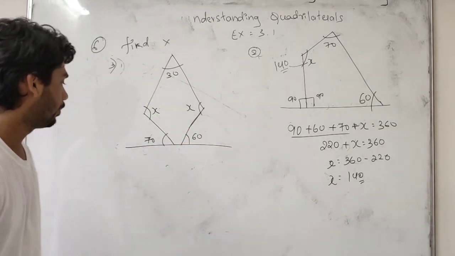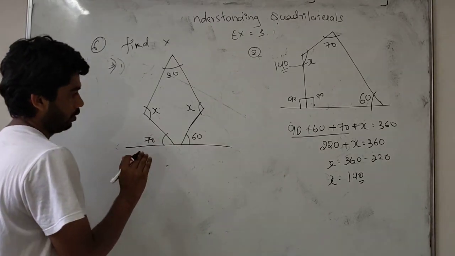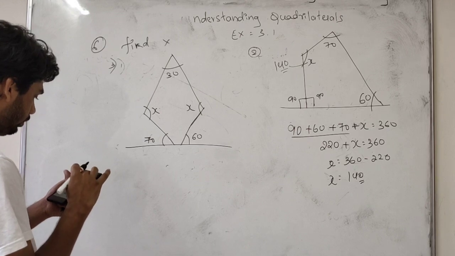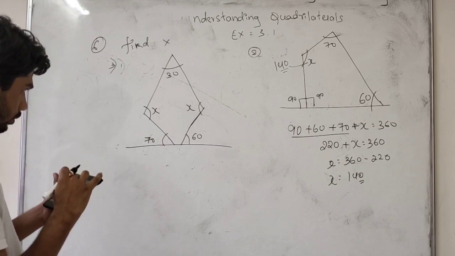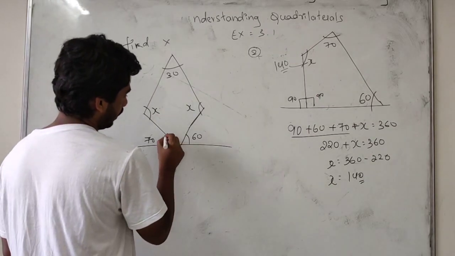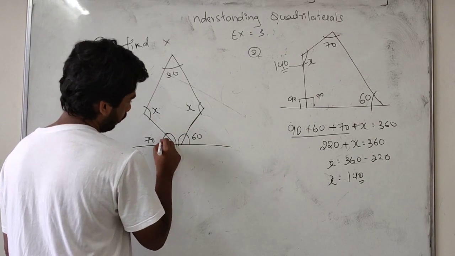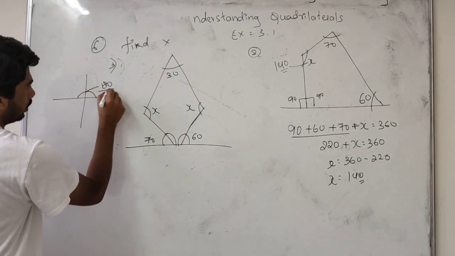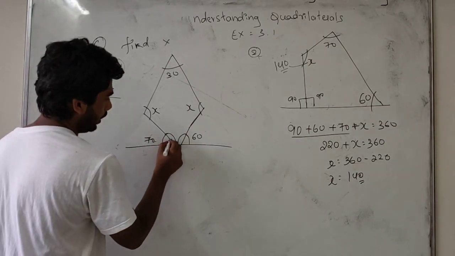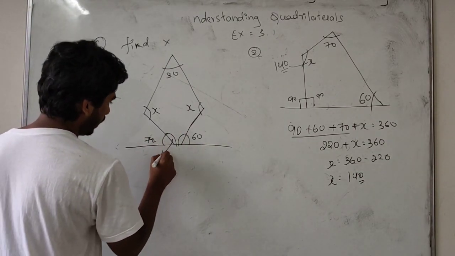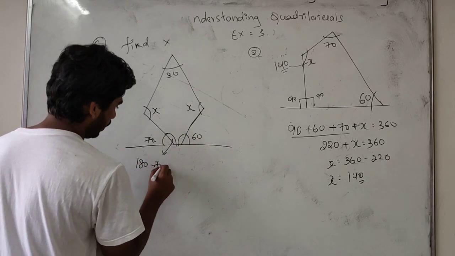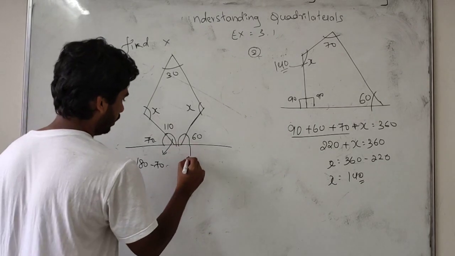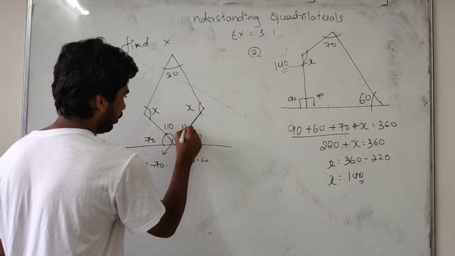So students, one more thing. Here it will be one side, so this is one side. The whole line will be taken as 180 degree. So if it is 180 degree, how much will you get here? 180 minus 70 means here I will be getting 110 degree. Here I will be getting 180 minus 60 means 120 degree.